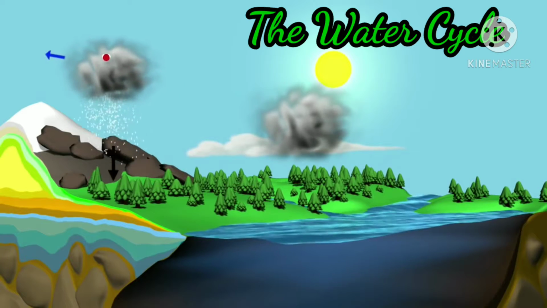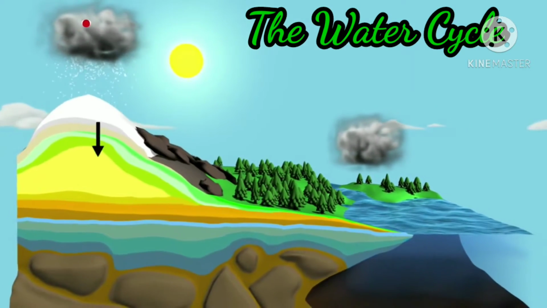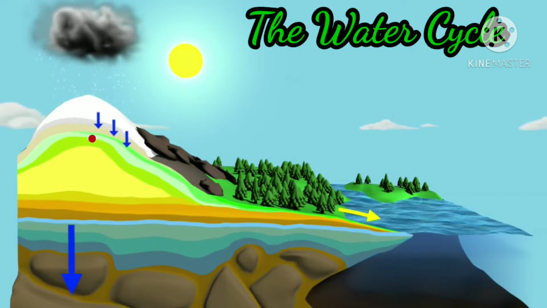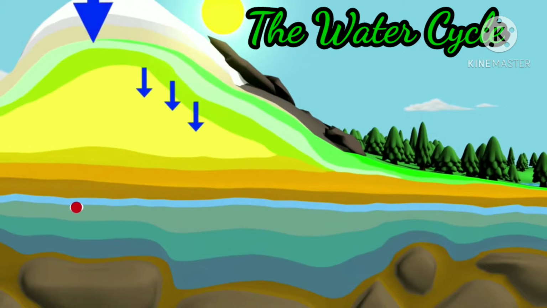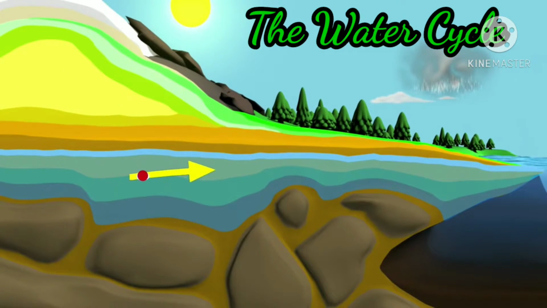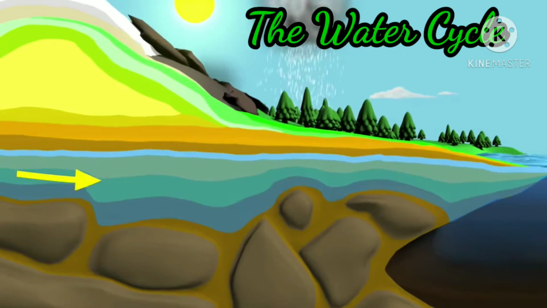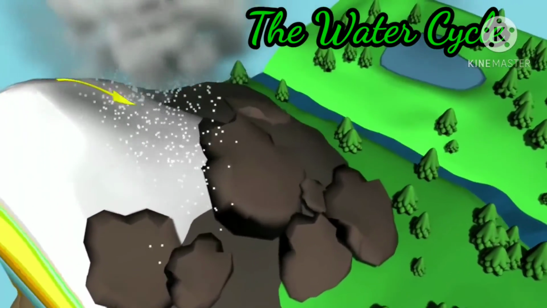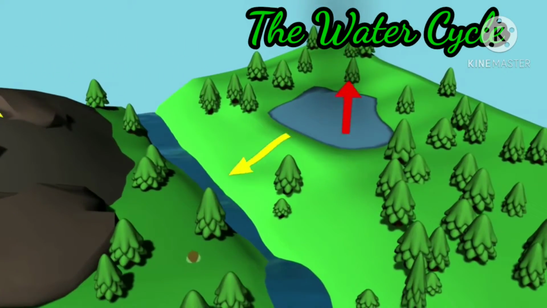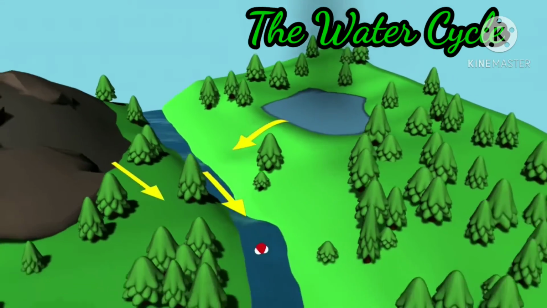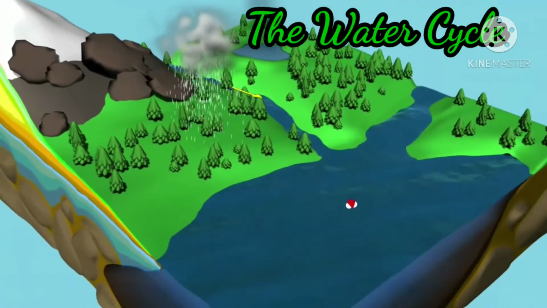What happened here? The sun heats up the water in ponds, lakes, rivers, and seas and changes it into water vapor. The water vapor rises up in the air and forms water droplets that join together to form a cloud.